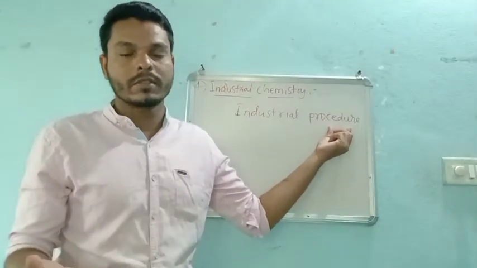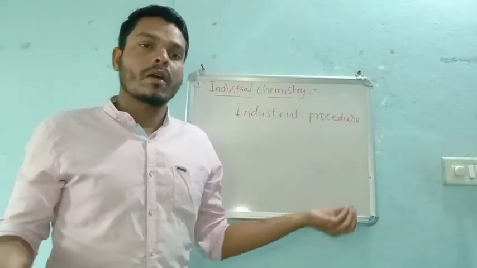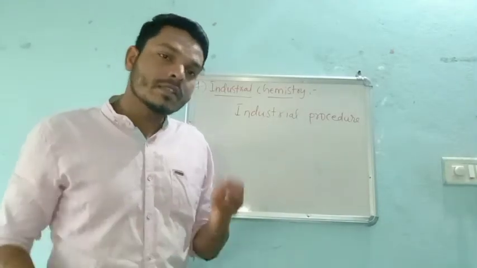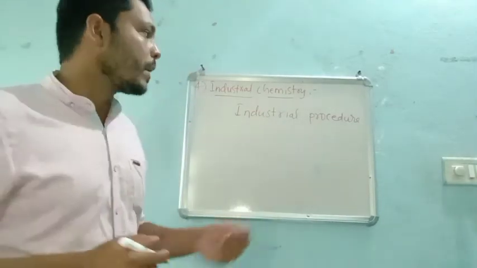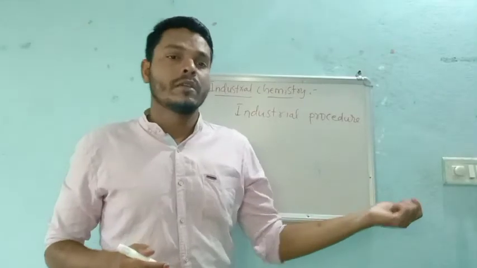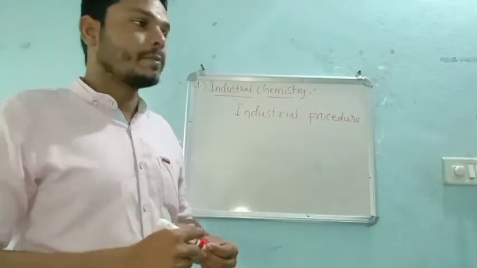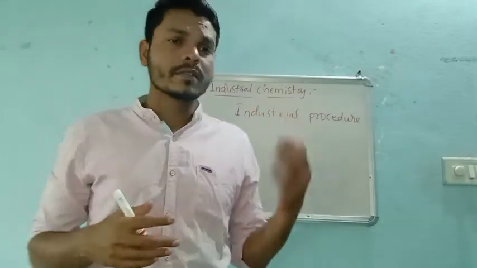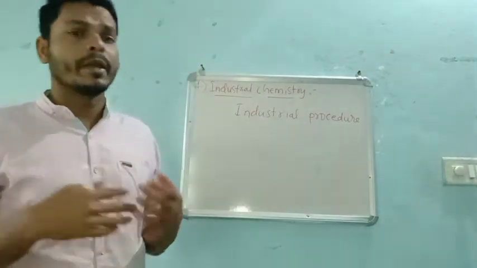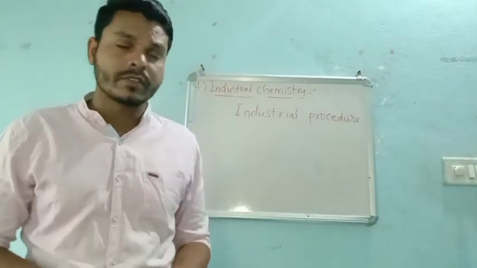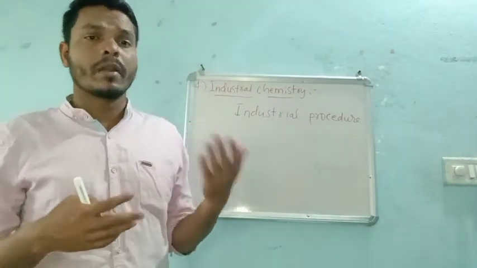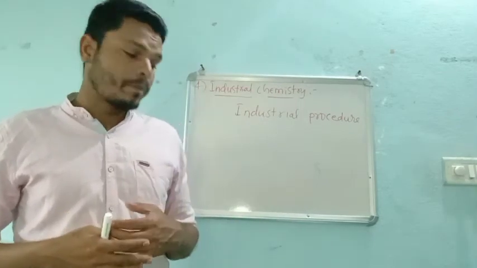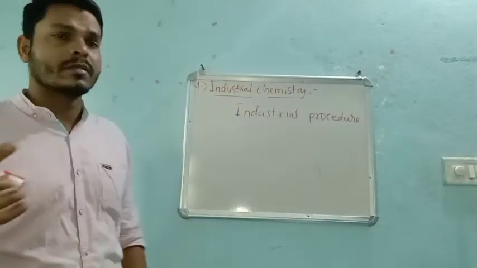Procedure means what we need to add and in what amount to prepare any chemical product. It may be the preparation of cement, pesticides, drugs, or many other things.